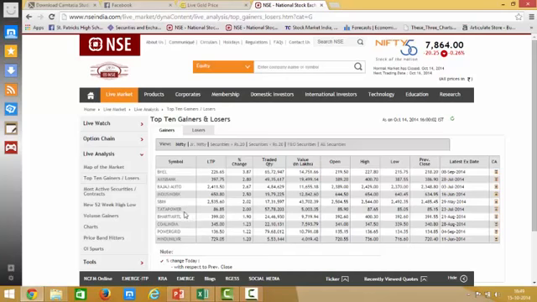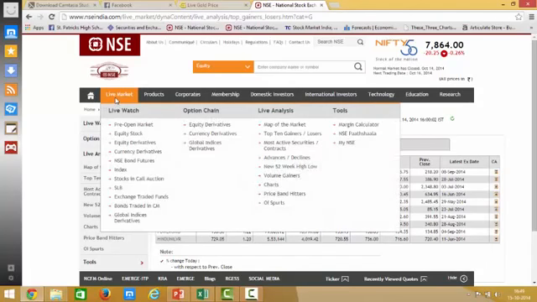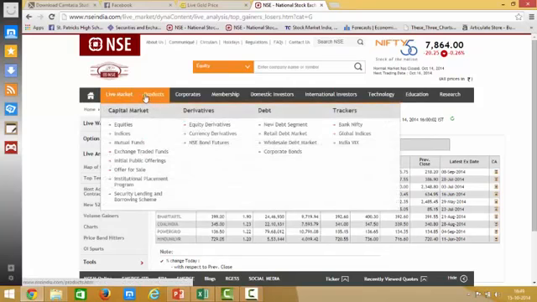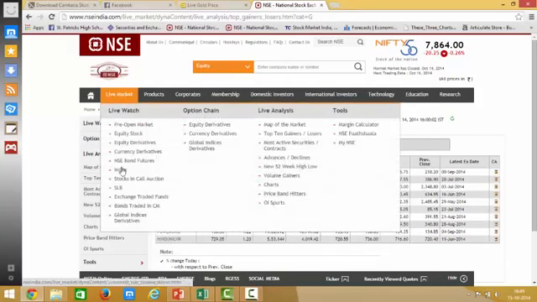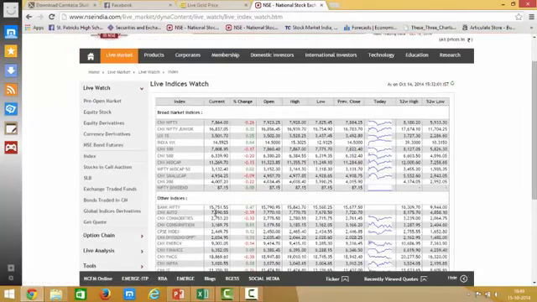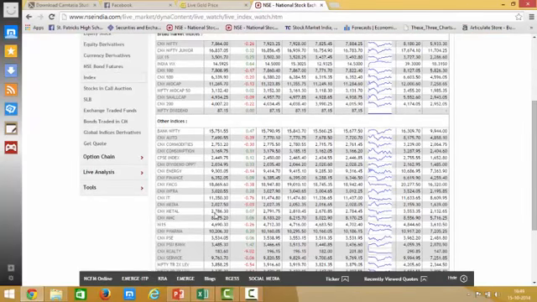Now if I would like to see various other indices, we can go to another link in this particular website. We can go to Index. We can see the various indices.